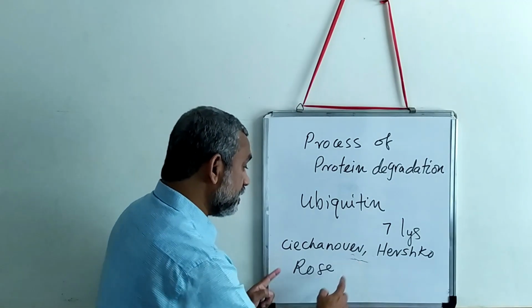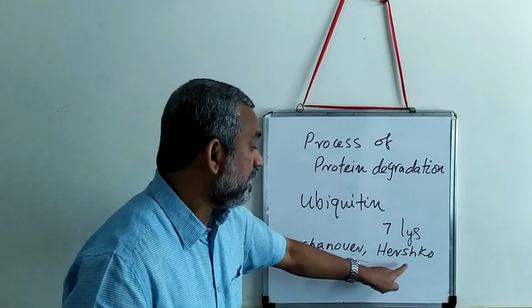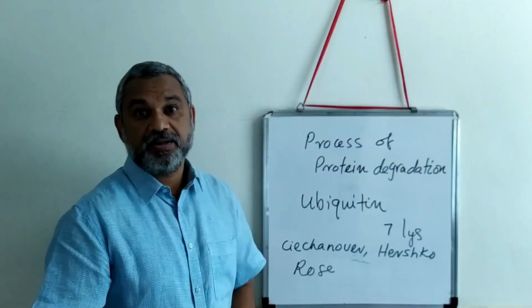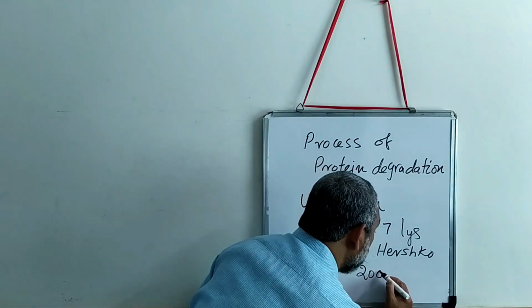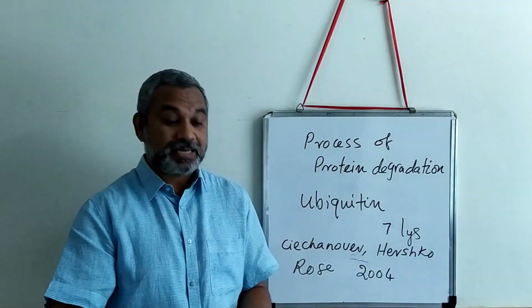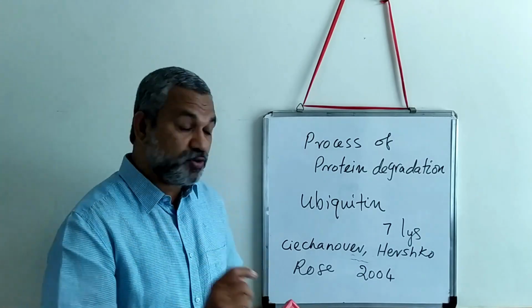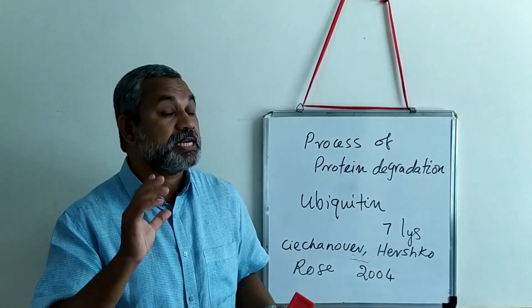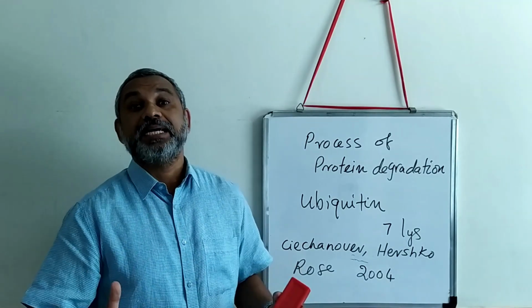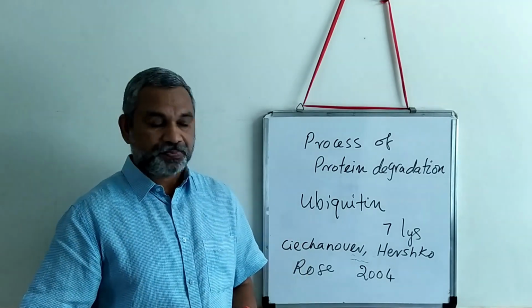The 3 scientists are Ciechanover, Hershko and Rose. They won the Nobel Prize in 2004 for their contributions to understanding the structure of ubiquitin and the role it plays in a system.